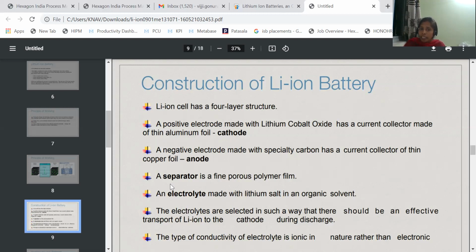Here the separator is a polymer film, which is a non-conductor. And the electrolyte is lithium salt dissolved in an organic solvent. The electrolytes are selected in such a way that there is effective transport of lithium ions to the cathode during the discharging process. How do we choose the electrolyte? To increase the migration capacity of the lithium ions from one electrode to another. That is how we choose the electrolyte here.